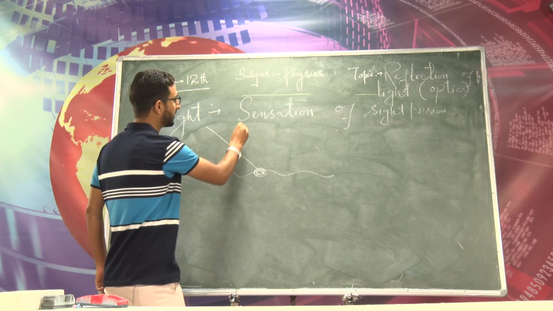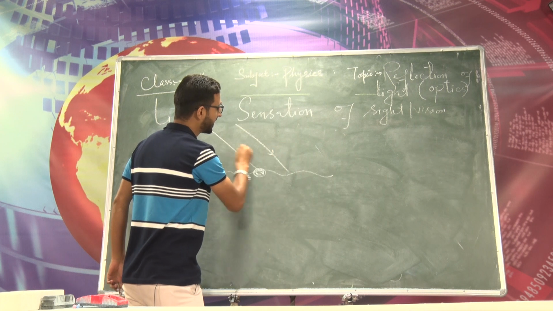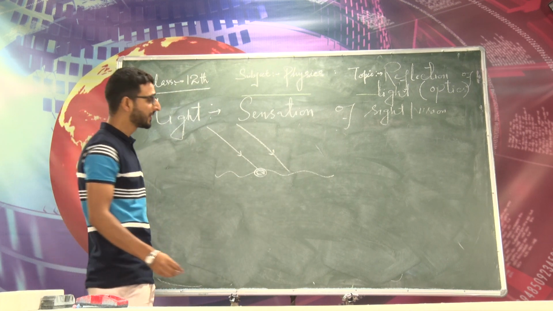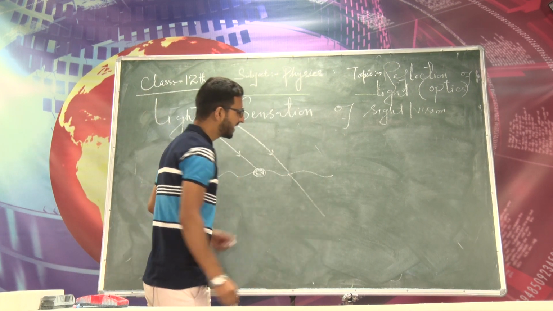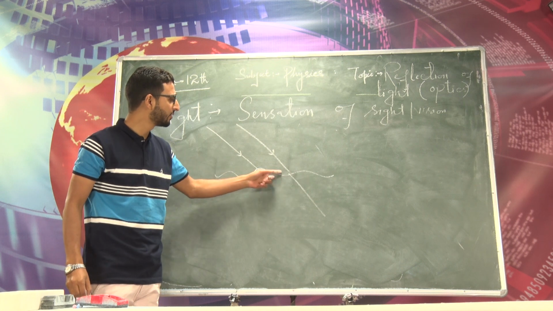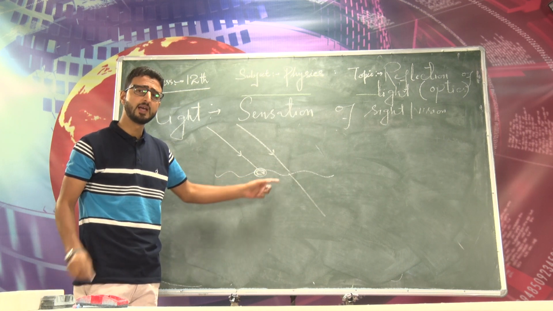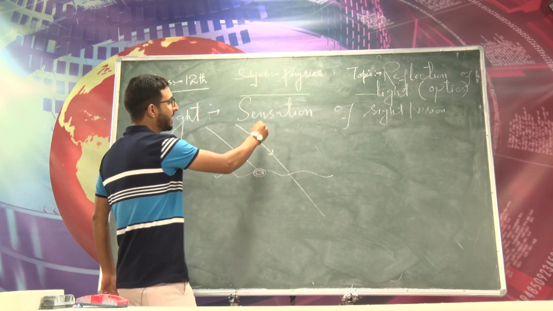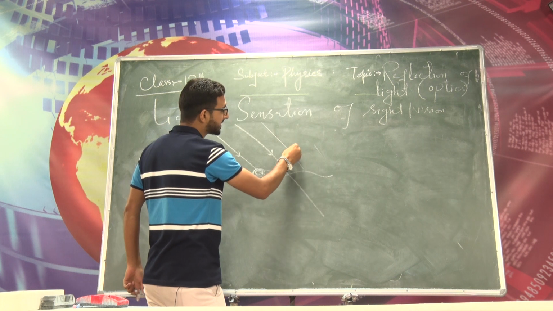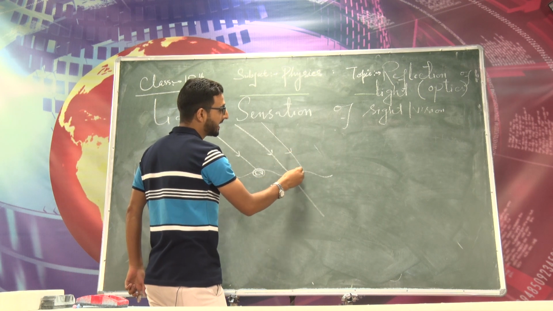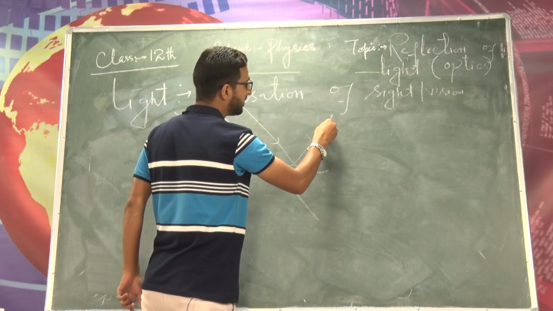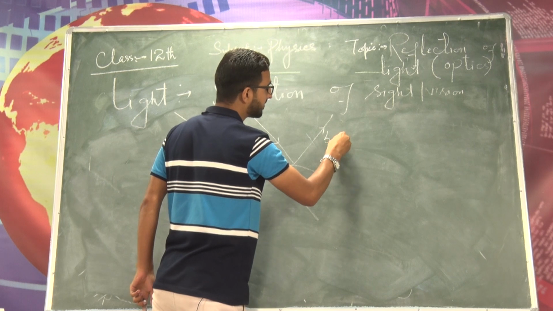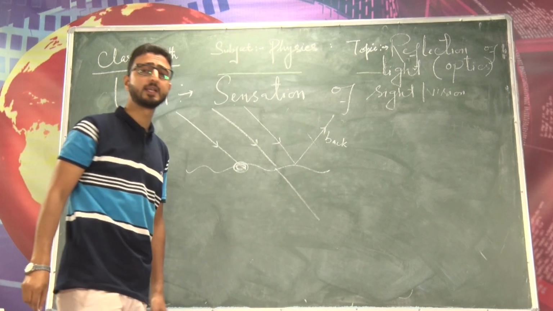Number two, it may be transmitted. If it is transmitted, then this object must be transparent. Case third, it may be sent back into the same medium. बात समझ आ रही है ना?